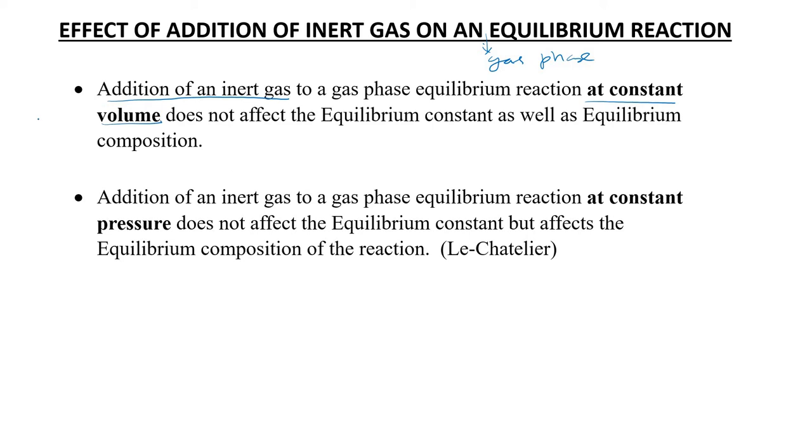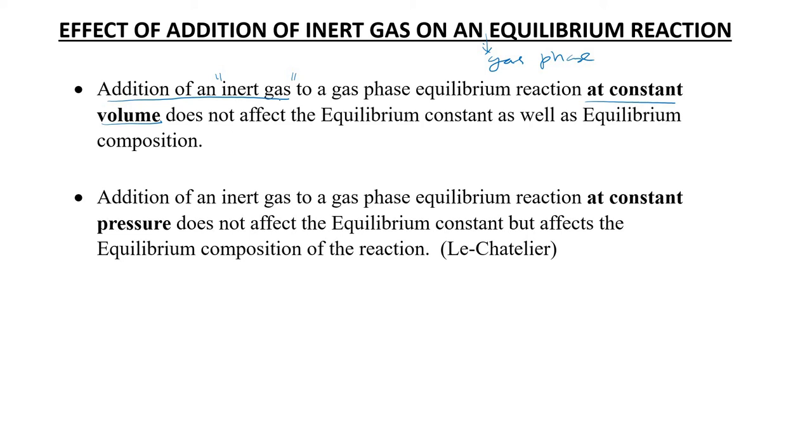Suppose we keep volume constant and we add inert gas. Inert gas here need not be helium, neon, or argon. It can be any gas which does not react with your reactant or a product. So I am going to add inert gas keeping the volume of the vessel constant.